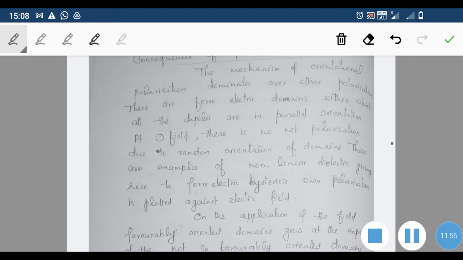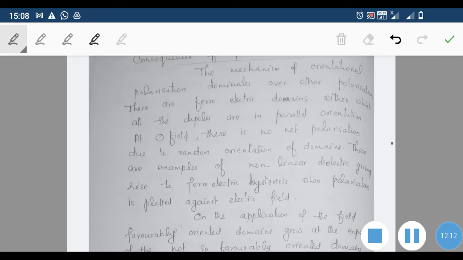At zero field, there is no net polarization due to the random orientation of the domains. Now in the case of zero electric field, the substance has domains, but since these domains are all randomly arranged, the net polarization will be zero.